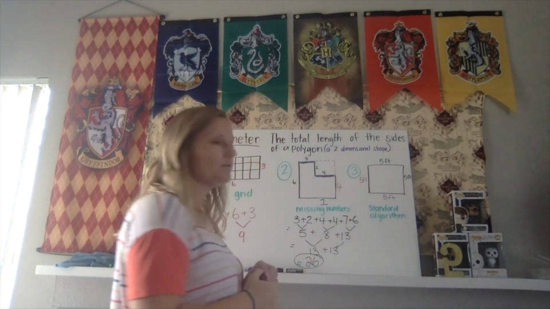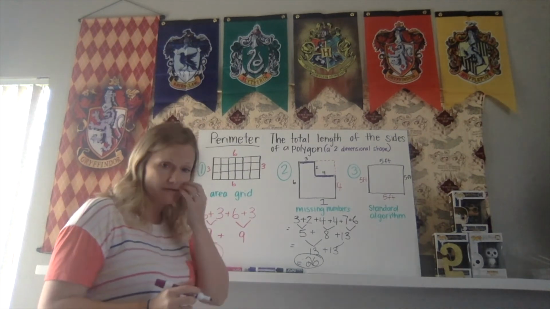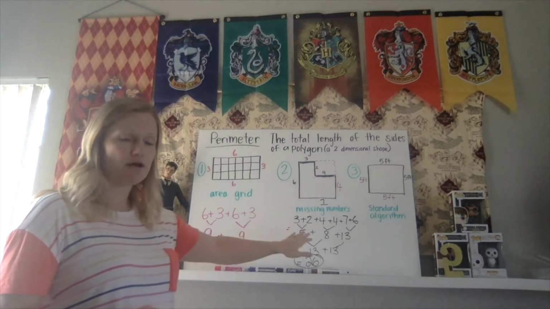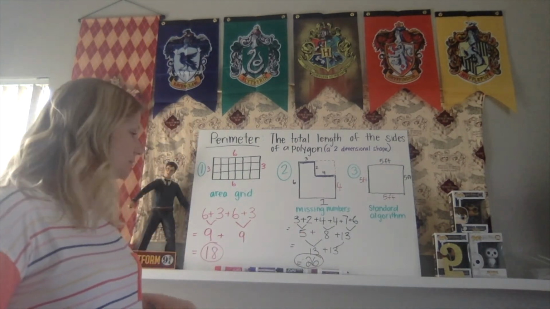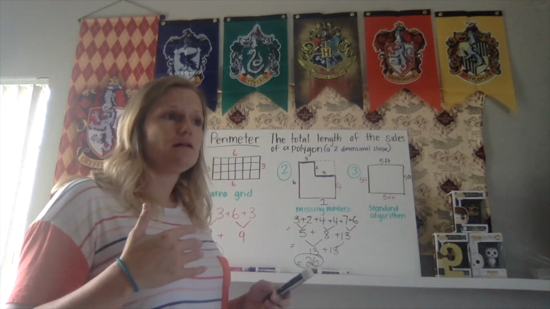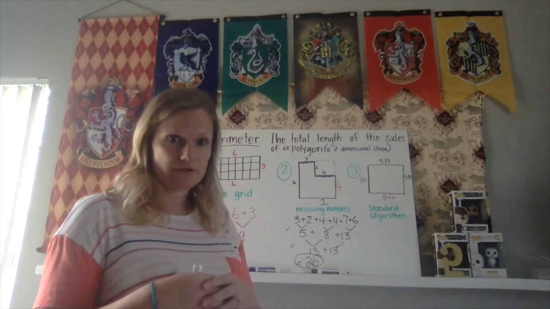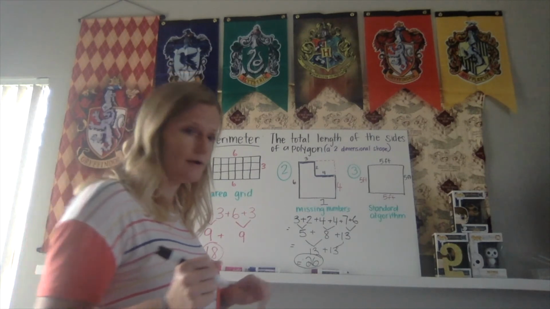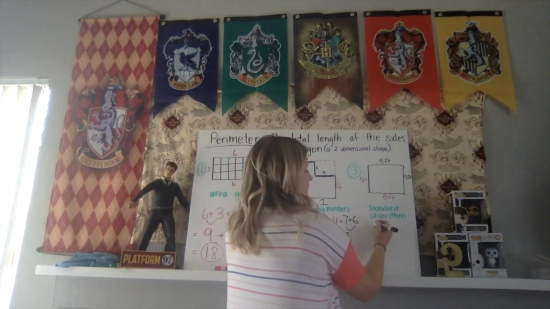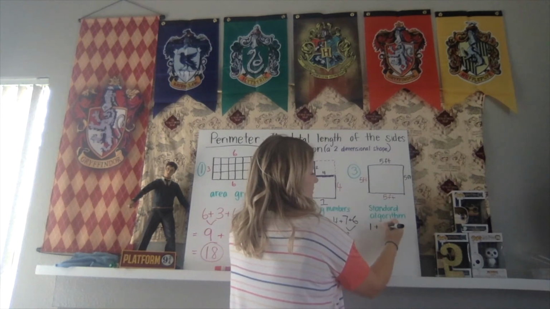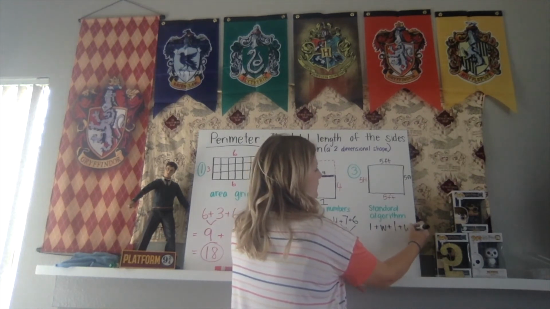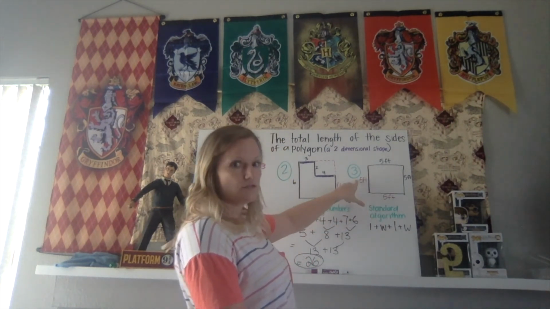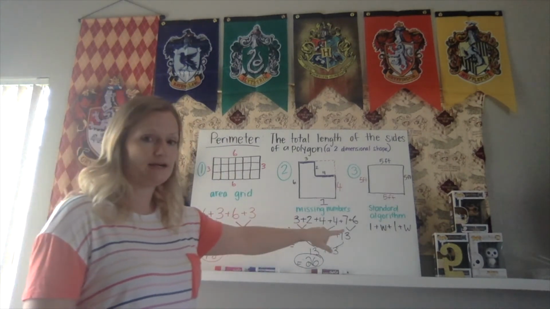All right. Now what we're going to do is use our standard algorithm. Our standard algorithm, I'm going to write it down for you, is what we've been doing here. So we did use the standard algorithm here. We just didn't write it as a formula. A formula is a group of letters that you add together and you replace those letters with numbers. So that's going to be something that we are going to talk about a lot this year, getting you ready for 6th grade. Okay. So the standard algorithm for the perimeter is length plus width plus length plus width. Okay. Length, width, length, width. So as you can see, we've been doing that already. We just didn't write out the formula.